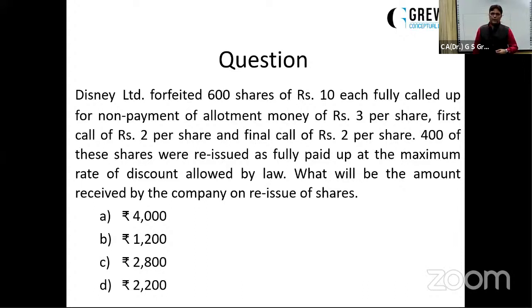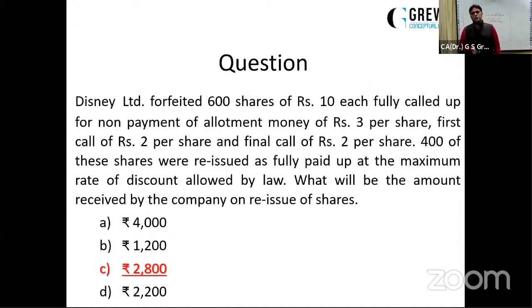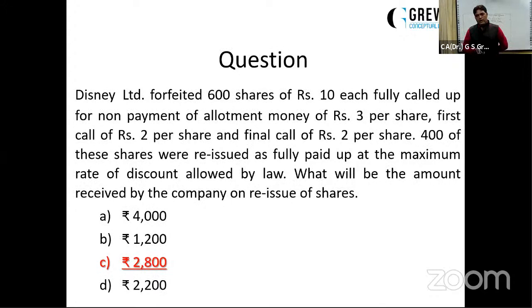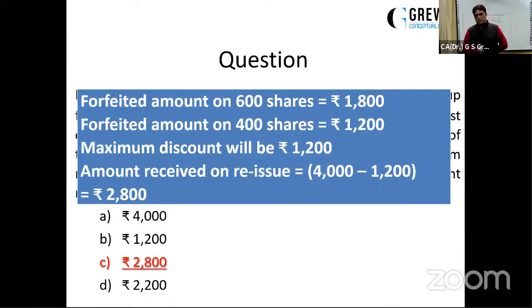3. 400 of these shares were reissued as fully paid up at the maximum rate of discount allowed. What will be the amount received by the company on reissue of shares? See, what is the maximum discount? I've already told you. The maximum discount can be the share forfeited balance on such shares. So the forfeited amount was rupees 3 per share. So the maximum discount which can be given on 400 shares is 3 per share, that is 1,200. So the shares of rupees 4,000 with the maximum discount of rupees 1,200 can be reissued for rupees 2,800. Read the question very carefully. It's not saying rate per share, it's saying maximum amount of the issue.